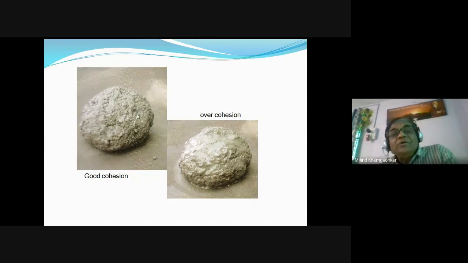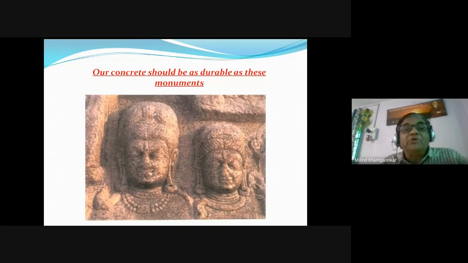Okay, so here we will take the break today. As I have been repeating again and again, what quality we should inculcate: our concrete should be as durable as these monuments which were created thousands of years ago.